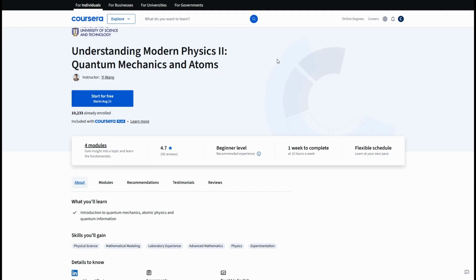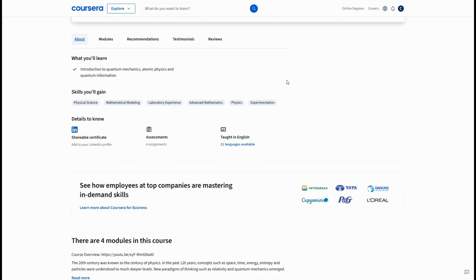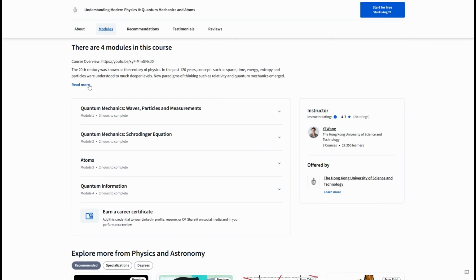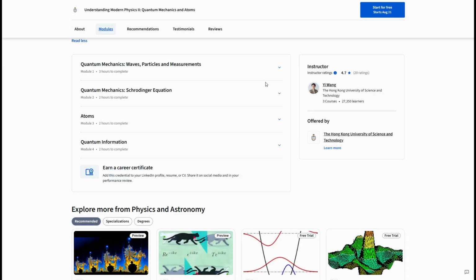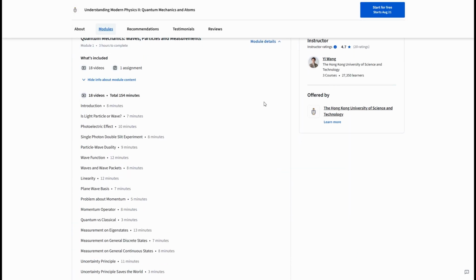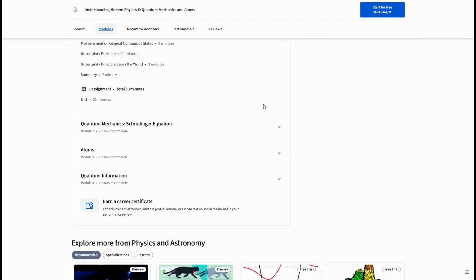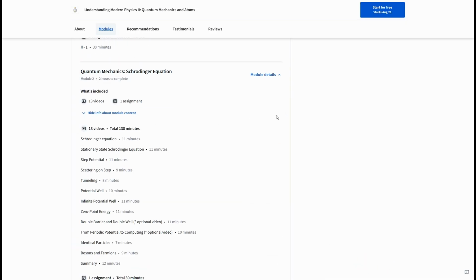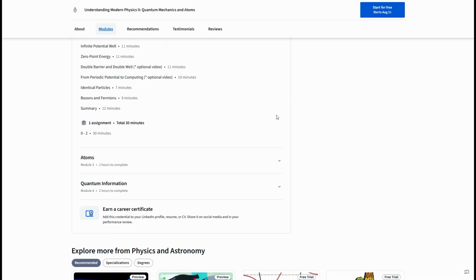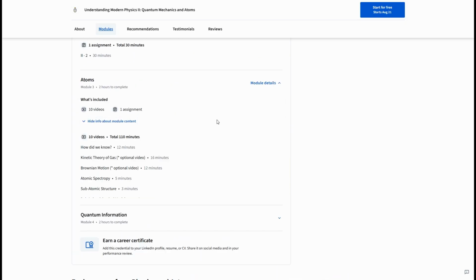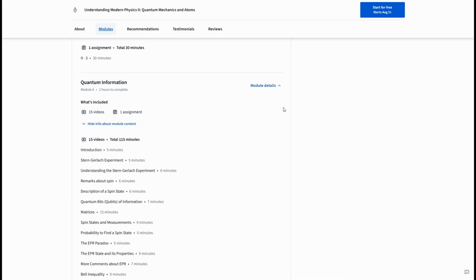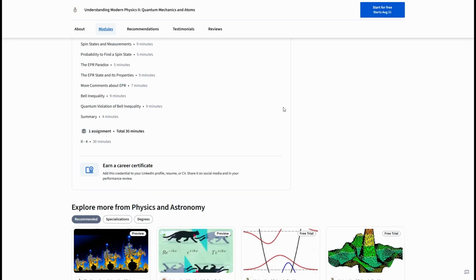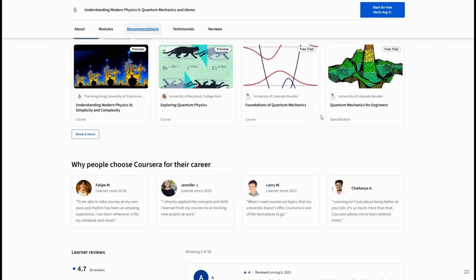4. Understanding Modern Physics 2, Quantum Mechanics and Atoms, the Hong Kong University of Science and Technology. Part 2 turns inward to the quantum rules governing atoms. You will develop the Schrödinger equation for canonical systems, build up angular momentum, and use hydrogen as a playground for spectra and selection rules. Practice problems emphasize setting up boundary conditions, normalizing wave functions, and interpreting expectation values.